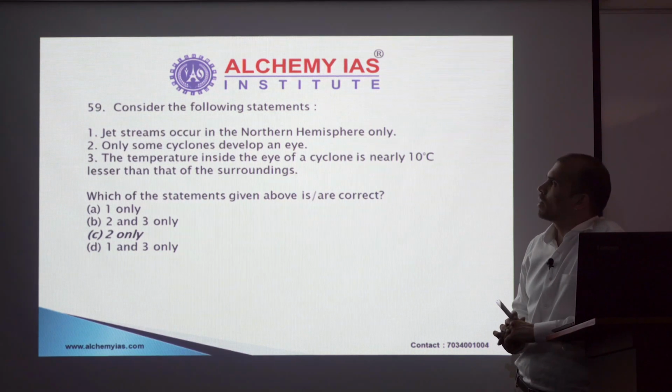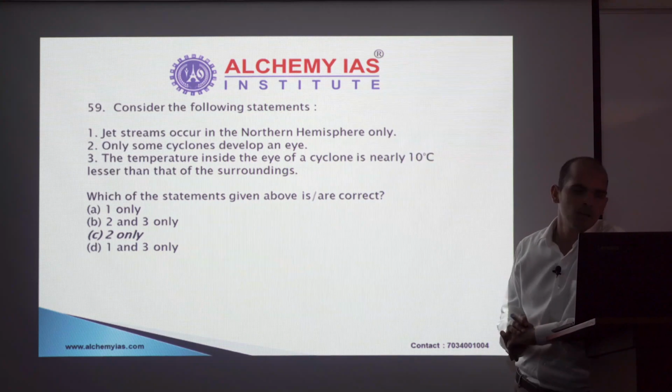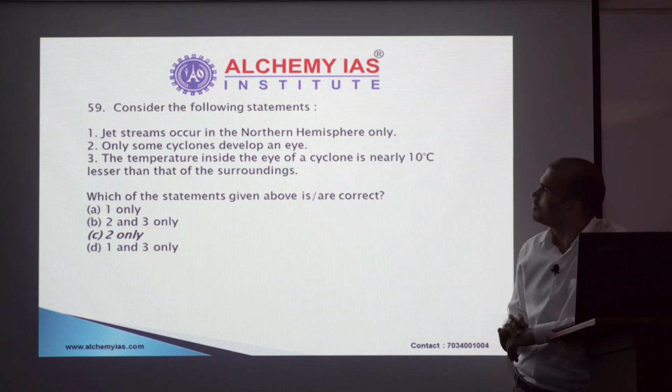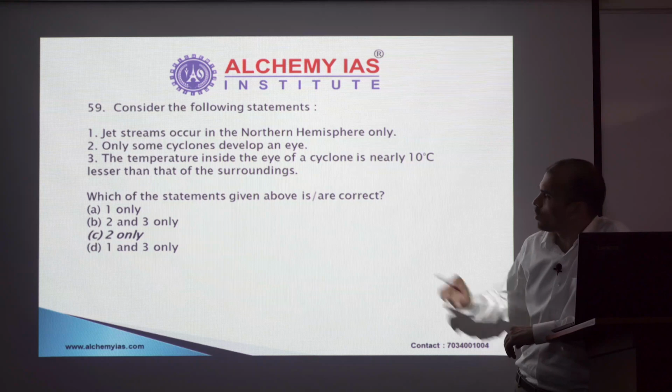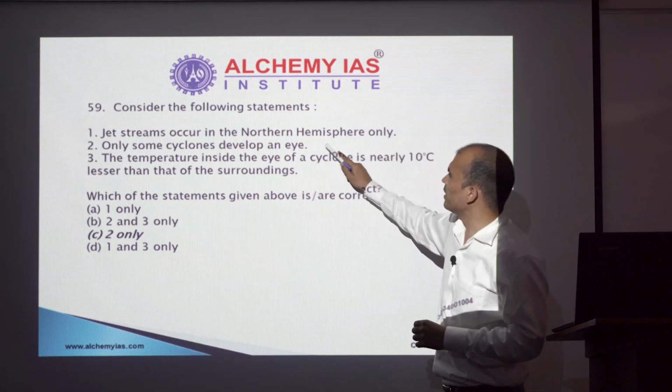Statement 1, jet stream occur in the northern hemisphere only. No, that's an incorrect statement prima facie. So 1 can be removed. So we have reached a 50-50 stage here. So 2 is definitely correct.